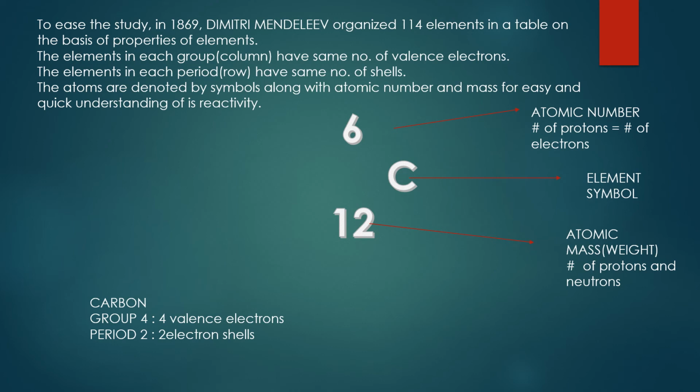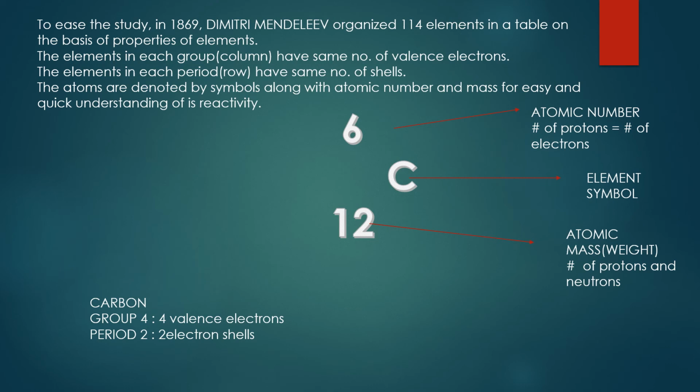So where will carbon be placed in the table? Carbon will be placed in the fourth group as it has a valency of 4. That means it has 4 electrons in its outermost orbit. So it will be in group 4 on the basis of its valency. It has 2 orbits in total, so it will be in period 2.